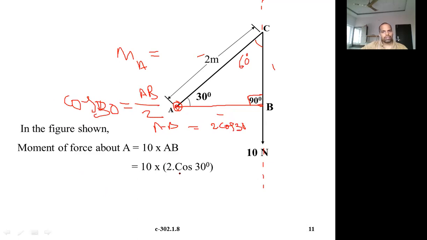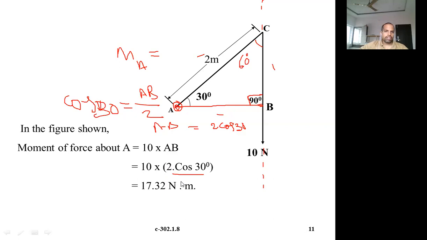2 cos 30. So that is what AB is, 2 cos 30. Right? 10 into 2 cos 30. So if you multiply this, you get the moment as 17.32 Newton meter. Okay, so this is about how to calculate the distance.